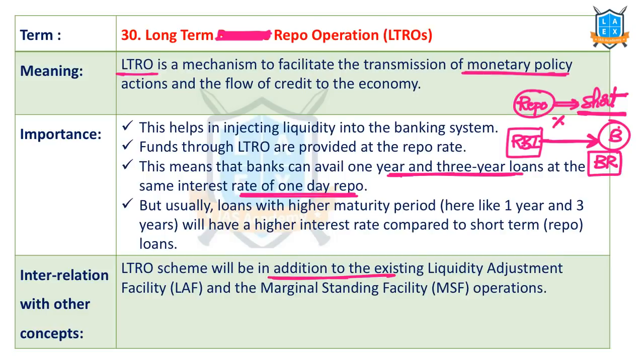LTRO will be in addition to the existing liquidity adjustment facility and marginal standing facility. These two also bridge the gap or shortfall in the revenues. So LTRO also helps in bringing more liquidity into the economy. Very important. These are the first 30 terms.